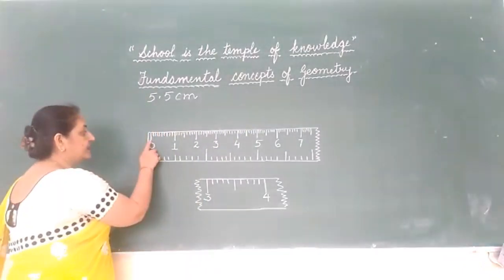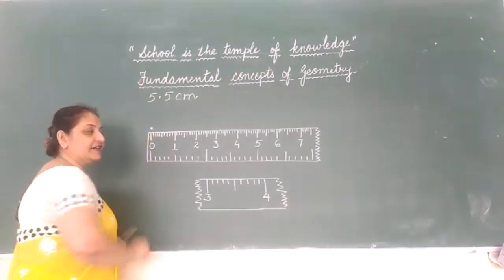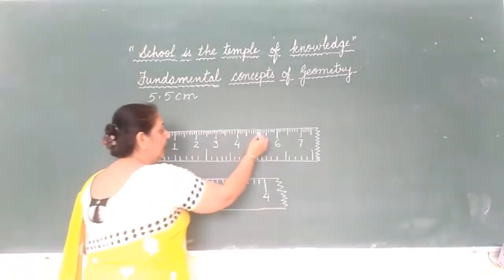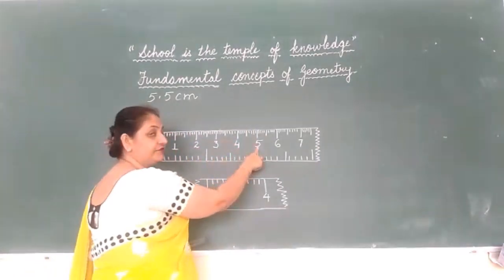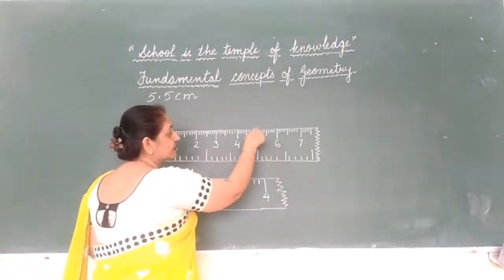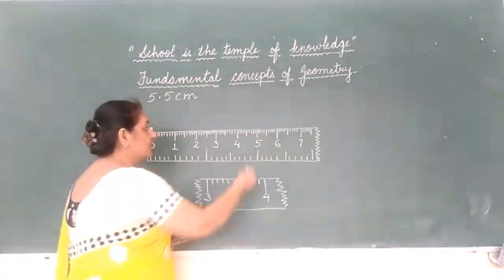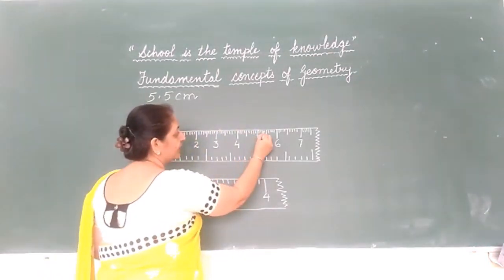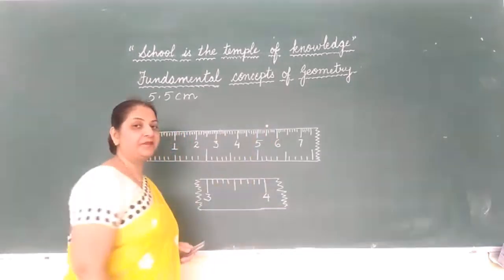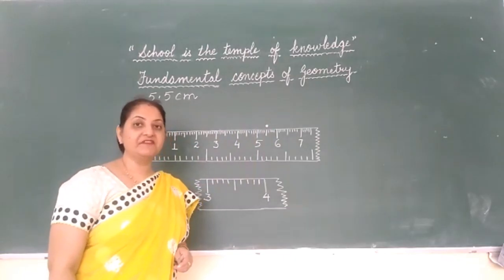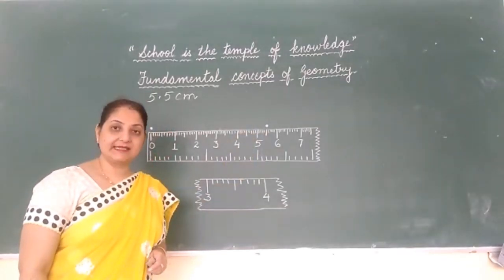So we will start with point 0 here. We will mark one endpoint just above the very first line drawn here at 0. And next we will find where is 5 centimeter. This is 0 centimeter, 1, 2, 3, 4 and 5 centimeter. So above this is completing 5 centimeter, but we have 0.5, means 5 millimeter more. So after 5 we will be counting 1, 2, 3, 4, 5 small lines, and on the 5th line we will mark another endpoint. Now with the help of the scale we will join both the endpoints to get a line segment.